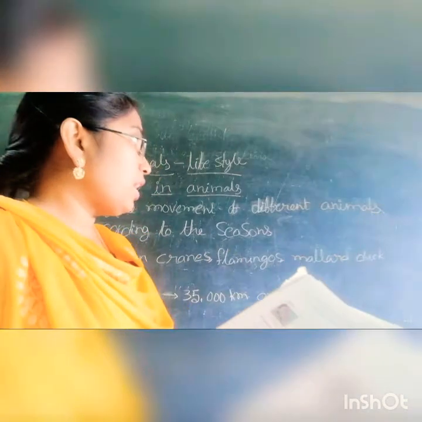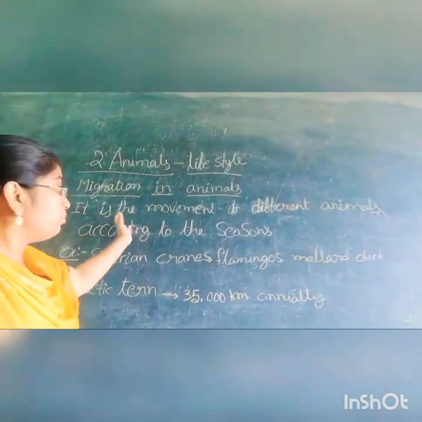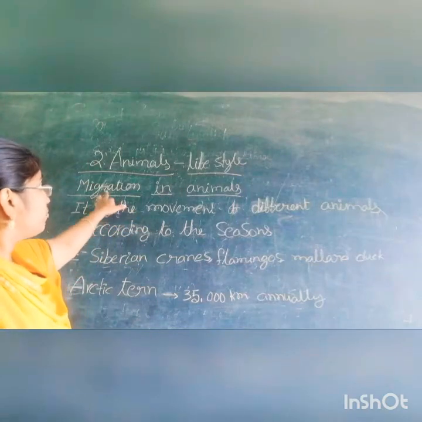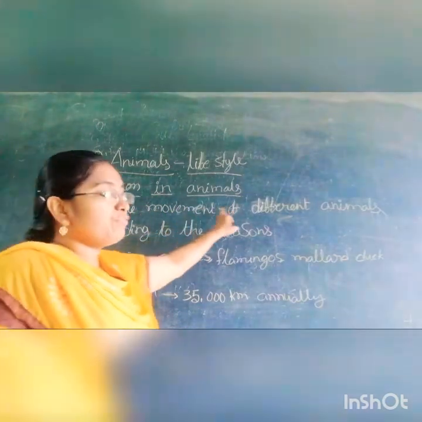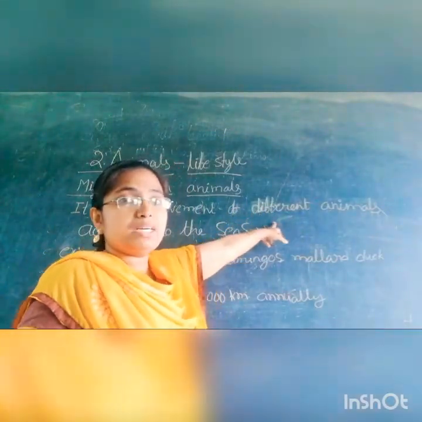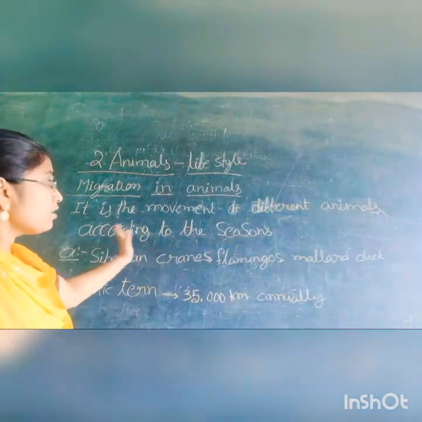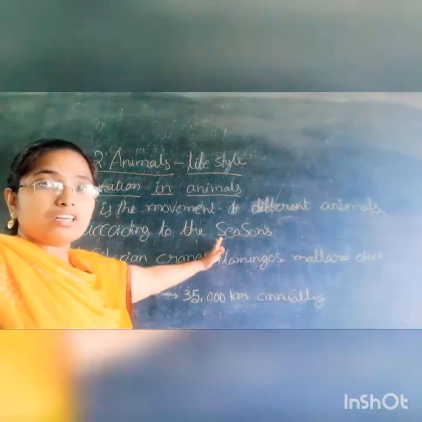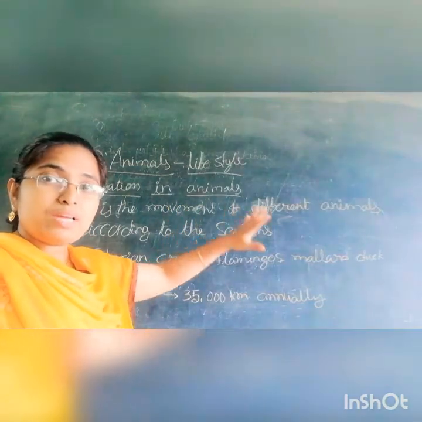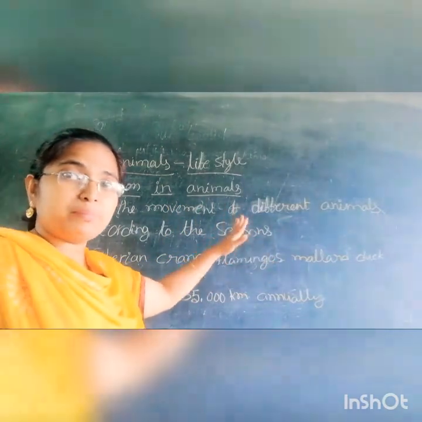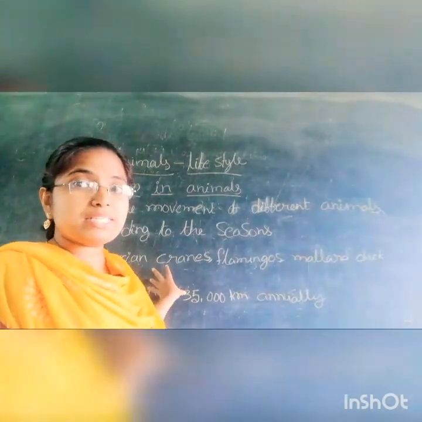Here I also write the word: migration. It is the movement of different animals. According to the seasons, these animals migrate from one place to another. So, what are the examples of migrating animals?